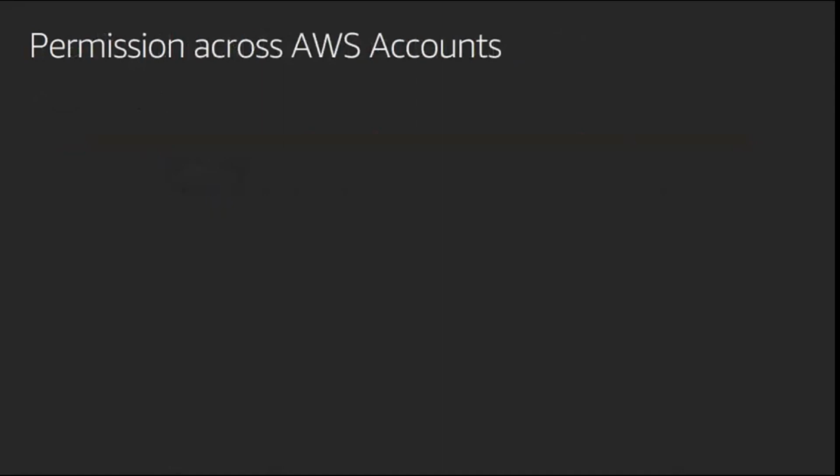Can I ask a question? We were starting to do that at our company, because we have policies that are used all over the place, and so it's hard for us to know how to restrict them. I started looking at Access Analyzer, but I thought it was just for S3. Is it for all services now?